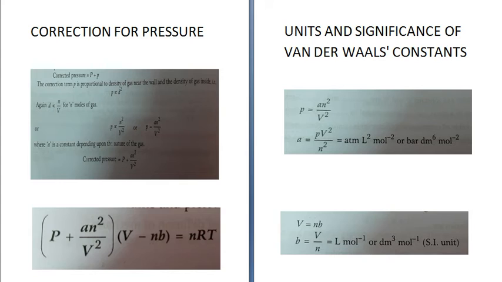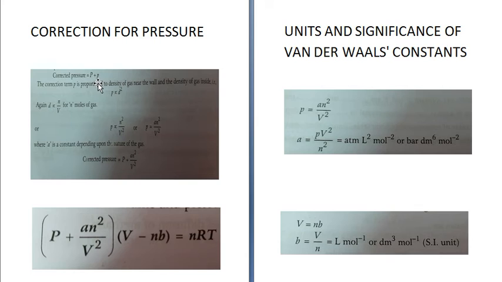The pressure exerted by a real gas is lower than that exerted by an ideal gas. So what they're trying to say is that the observed pressure is less than the theoretical pressure that an ideal gas should exert. Hence the corrected pressure becomes